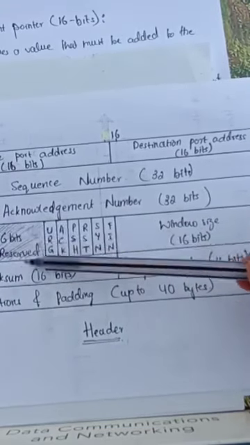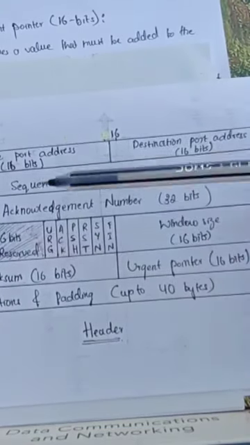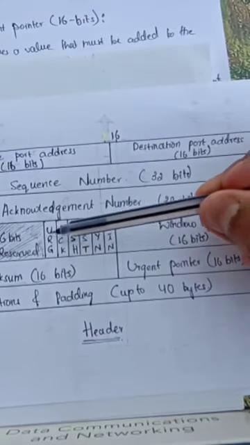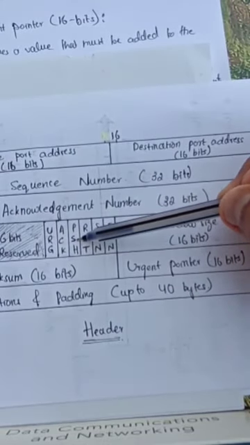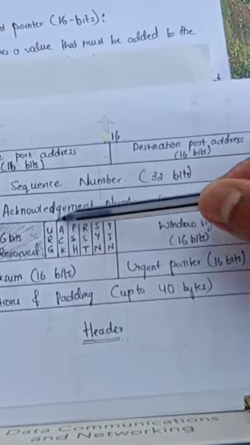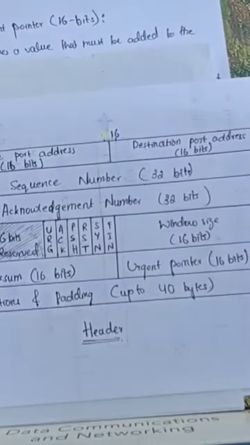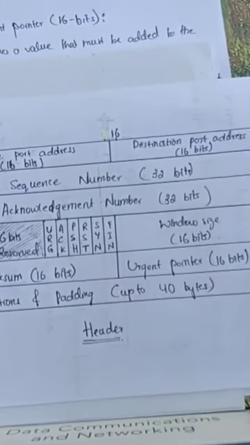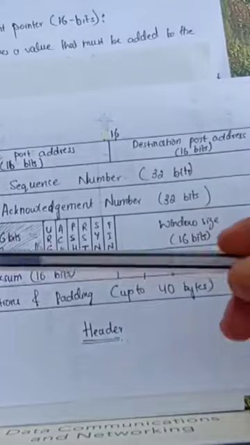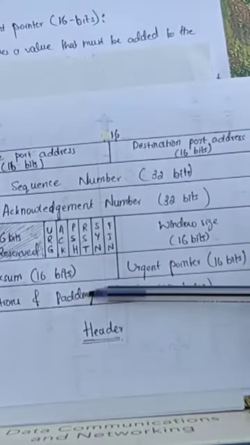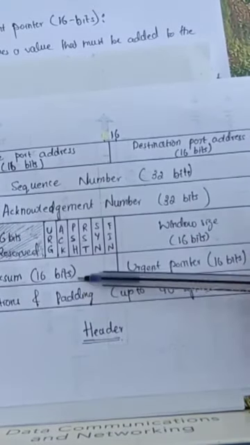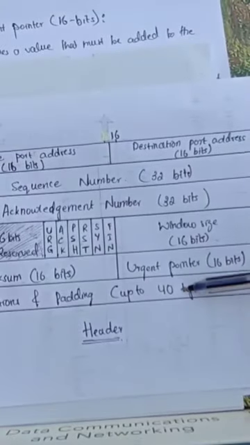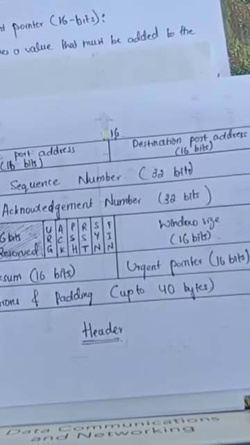These 6 bits are reserved for future use. These six fields, also called flags, constitute a control field. This is the window size, checksum, urgent pointer, and this part refers to the options and padding. This can be up to 40 bytes as we have discussed earlier.